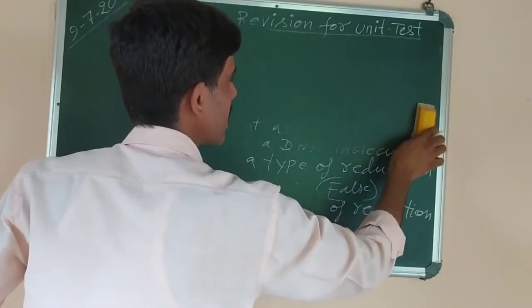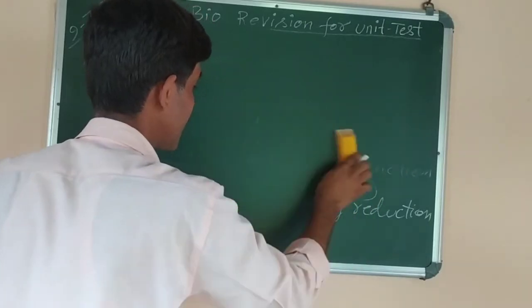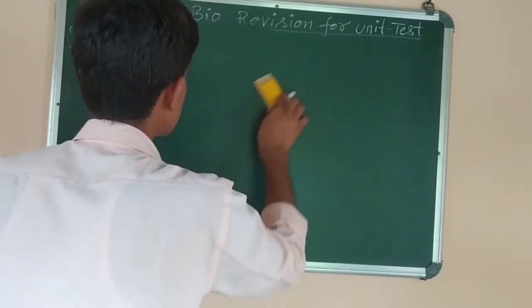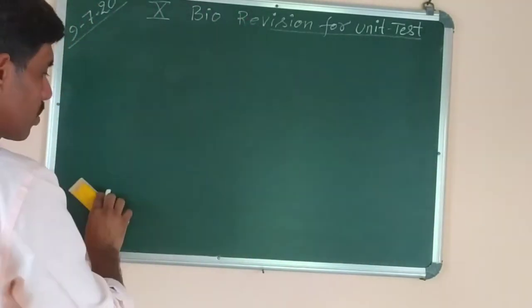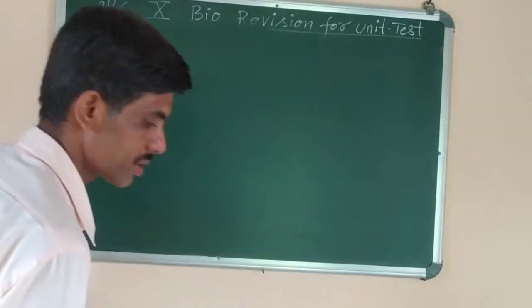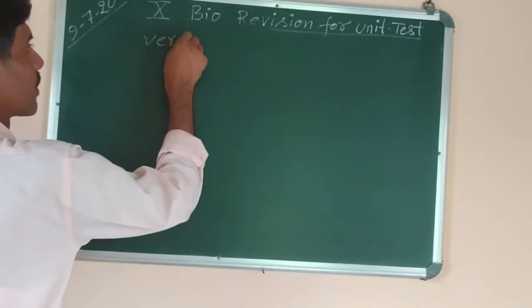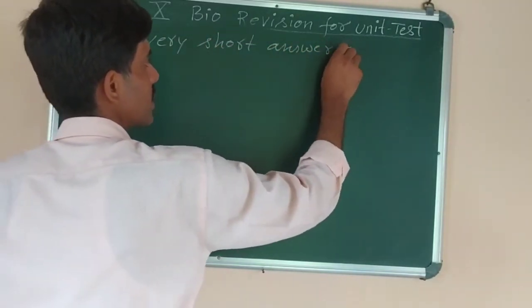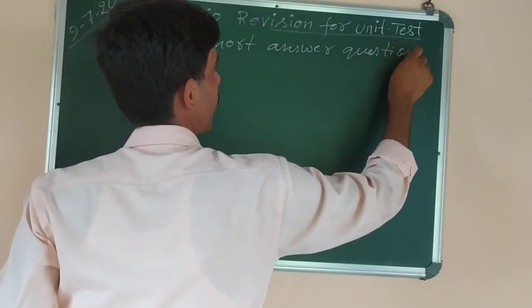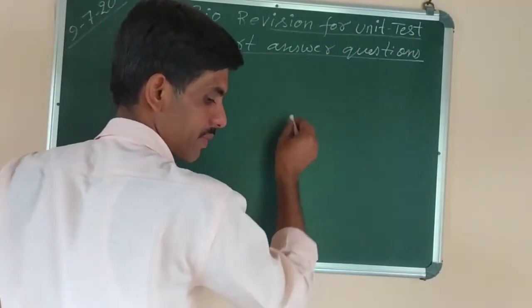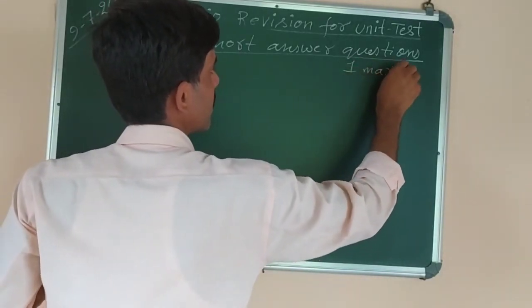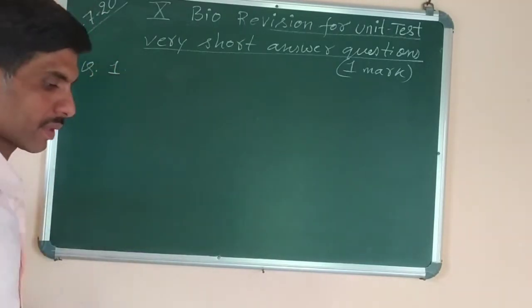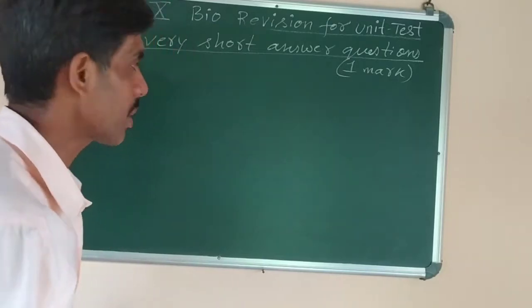It's very important to read the chapter carefully, thoroughly, all the details, word by word, and then understand each and every term so that you can make your own answer in your own words and write it in the examination. Like very short answer questions. 1 mark it is, okay? Each question carries 1 mark. 1 mark question answers you can say, or very short. Question number 1. What is the importance of meiosis?